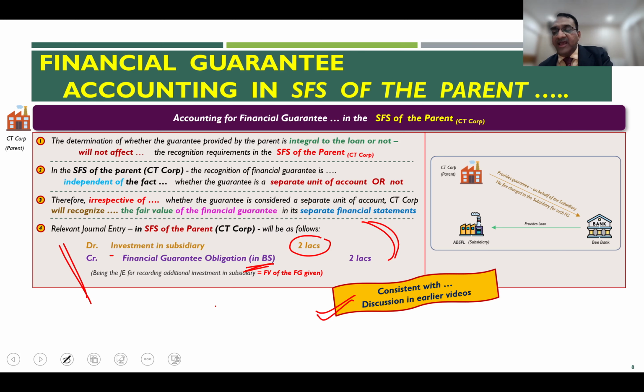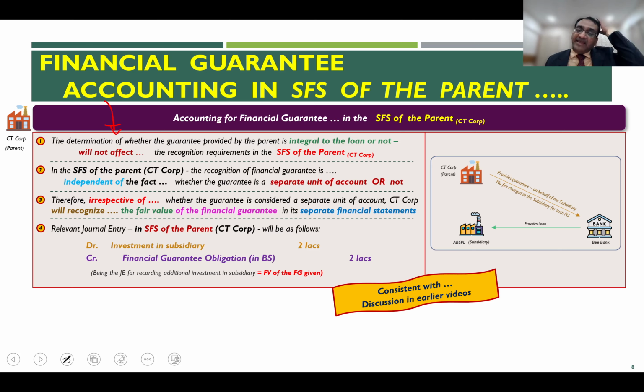Right? So this slide tells you that the determination of whether the guarantee provided by the parent is integral to the loan or not, when it comes to the separate financial statement of the parent, they will continue to record this entry despite the fact whether the guarantee is integral or not. Now, integral or not only differentiates and determines the accounting by the beneficiary, not by the parent. And that's what it says.